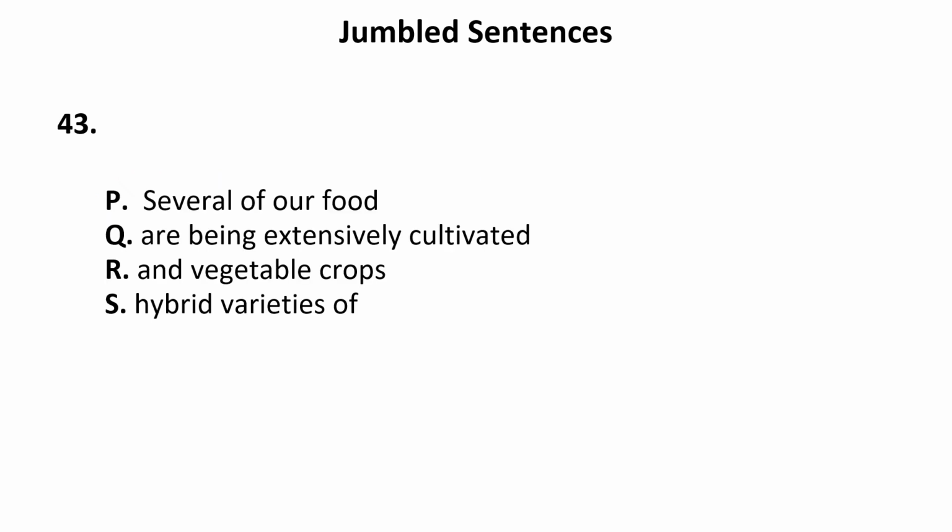Several of our food are being extensively cultivated and vegetable crops, hybrid varieties of. Now several of our food and vegetable crops. So these are two types of things. If I say hybrid varieties of several of our food, it means we can begin the sentence using S. Hybrid varieties of several of our food and vegetable crops. So SP, then R, are being extensively cultivated. So this can be the sequence.